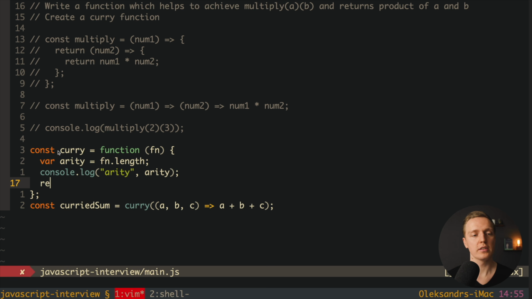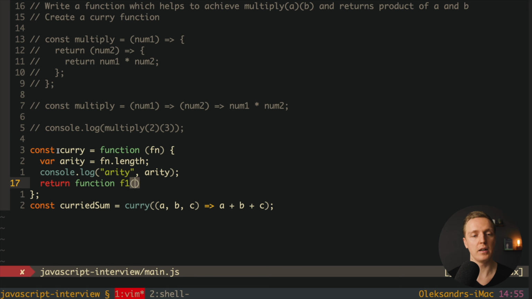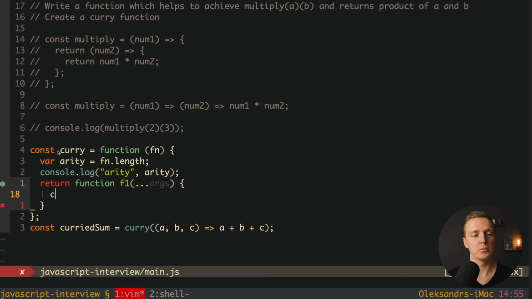Now we want to return here a function, because we know that curried function is always a function. This is why here let's write function, let's name it for example f1, and here I want to spread our arguments, and let's check what we have inside. So here console log f1, and here our arguments.